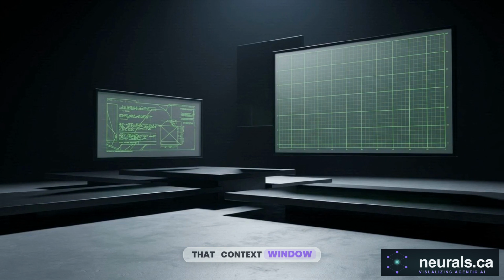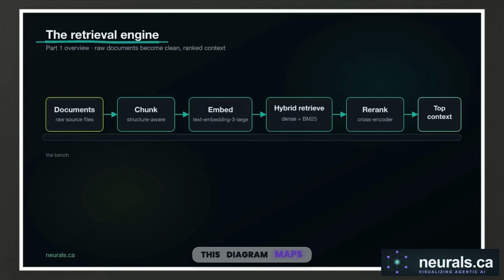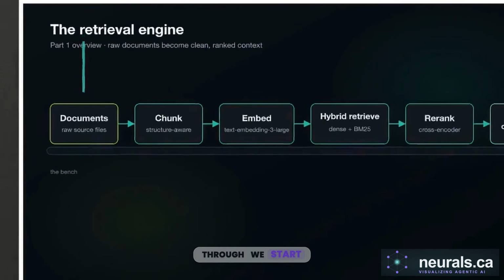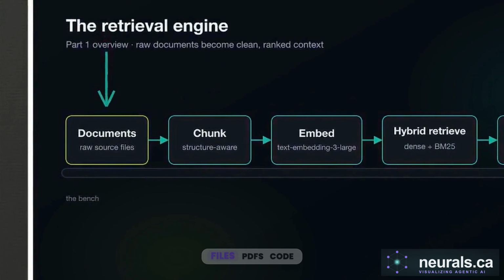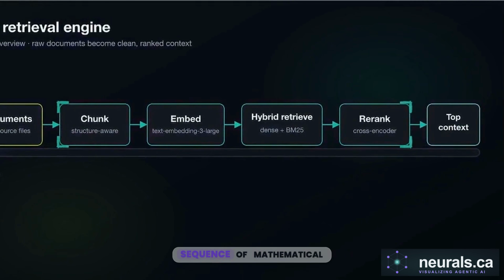To build that context window, we need to construct a highly tuned retrieval pipeline. This diagram maps out the 4 mandatory stages of a modern retrieval engine. If any stage is misconfigured, false citations slip through. We start on the extreme left, where raw files, PDFs, code, and manuals enter the system. These documents are forced through a strict sequence of mathematical filters. They are broken apart, converted into vectors, searched, and reordered until only clean, highly relevant context remains.